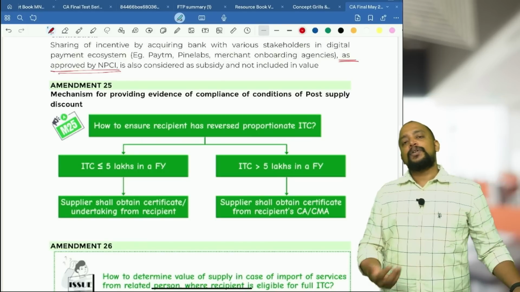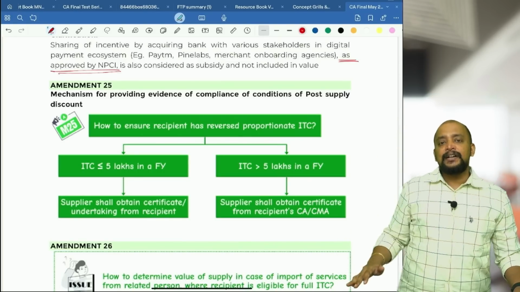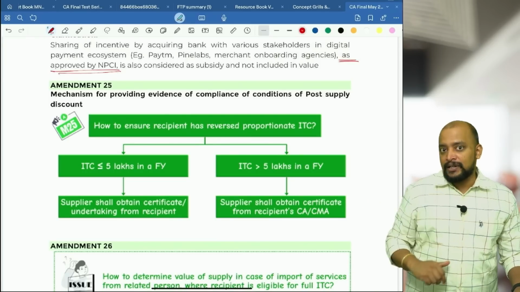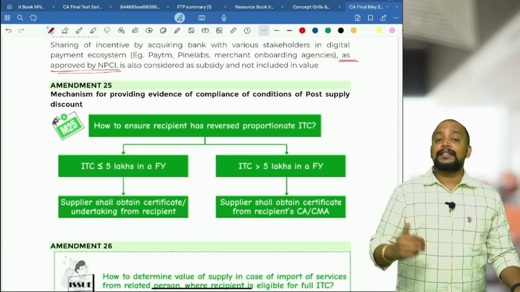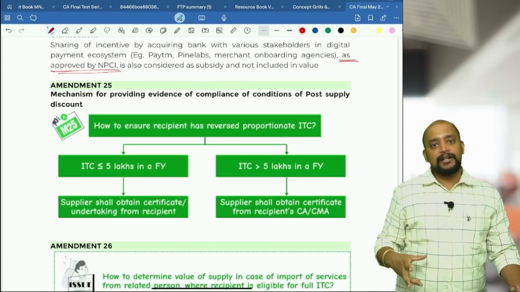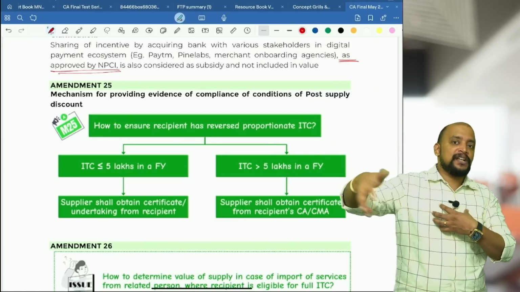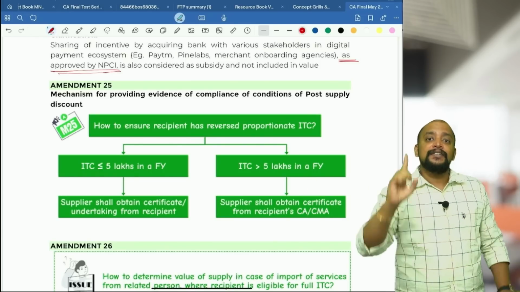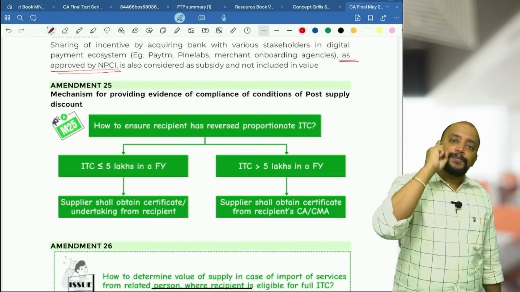For that purpose, what they are telling is that the supplier first will claim the deduction, and every year he needs to obtain either a declaration. Who should obtain? Supplier should obtain a declaration or a certificate from CA/CMA. What is the declaration? That the recipient has reversed the ITC. Like I am one supplier, I am giving multiple credit notes to the recipients for post supply discount. What is the ITC component for all these credit notes with respect to one supplier?